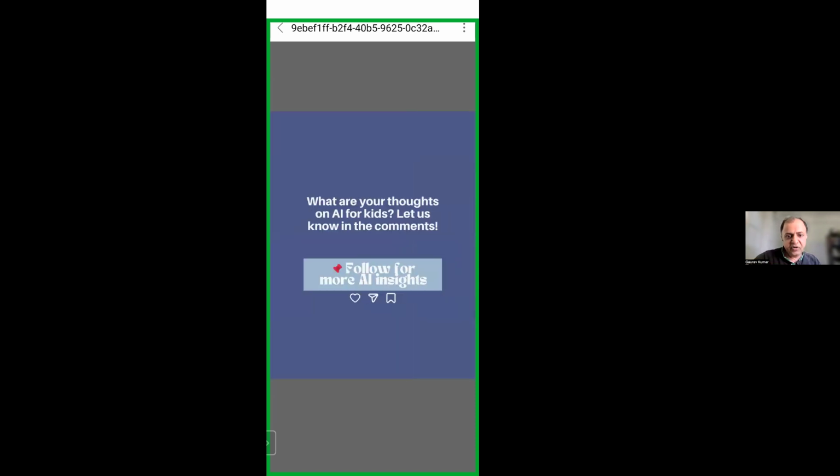Indentation for the three, comment to me. What are your thoughts on AI for kids? Let us know in the comments. This is very good. So she has kept the question a bit open-ended, and then she closes it. So here is the change, Likita, between our question in the slide and this question on the slide. What are your thoughts on AI for kids? If she leaves it over there, then I would expect some follow-up slides, because this is an open-ended question. But she closes it over here. She says, let us know in the comments and follow for more AI insights. Perfect, right? So this way she's closing the loop. Good work over there, Manashri.